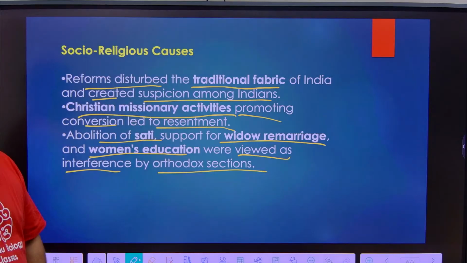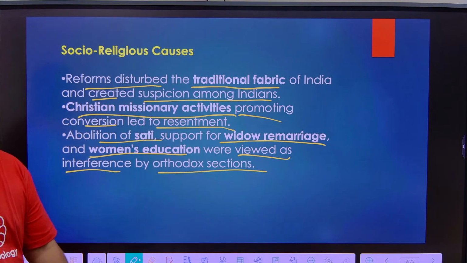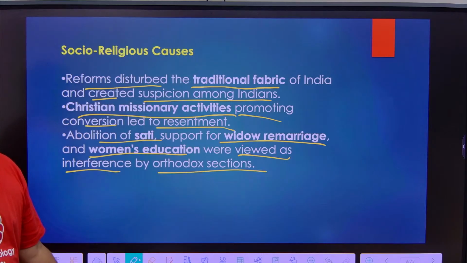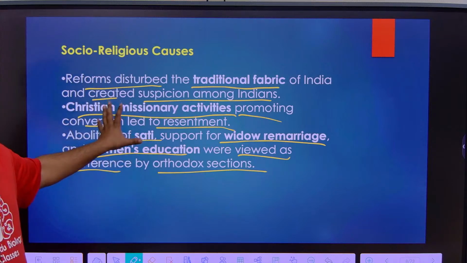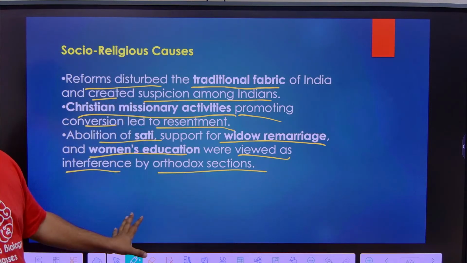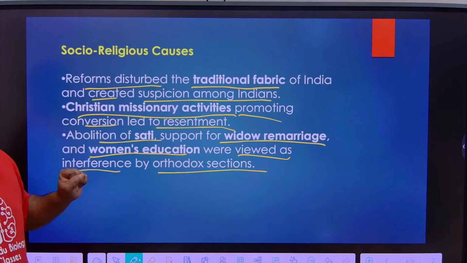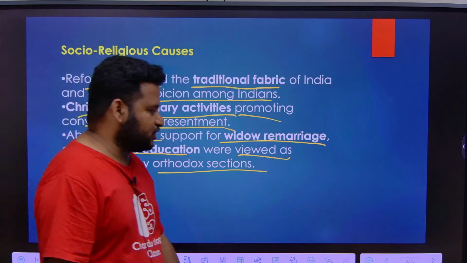Women's education at that time was seen as a taboo. Taboo means it is not something that women should be educated. Going out itself was seen as a crime at that time. So these are all the social religious causes. This hurt the Indians.